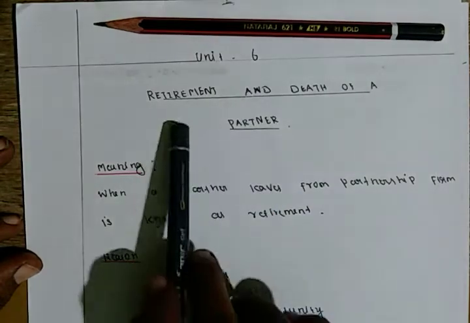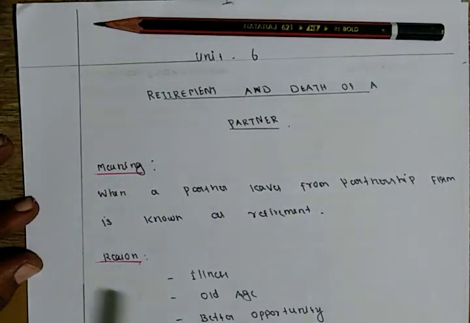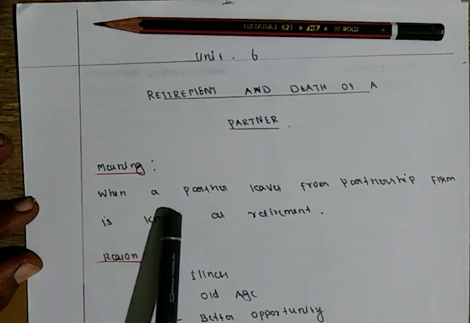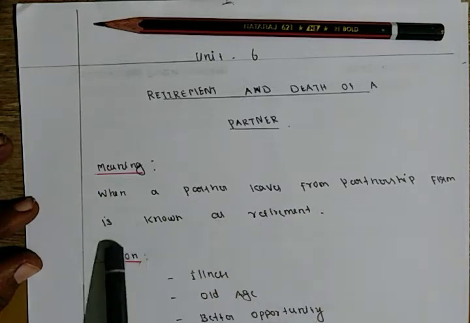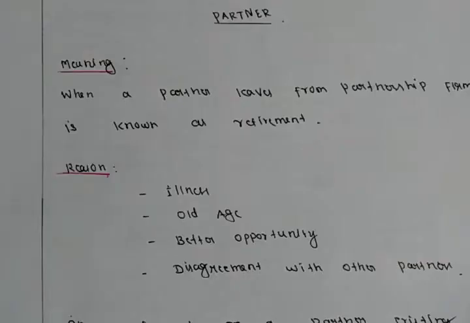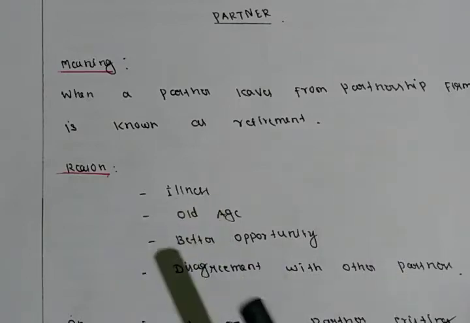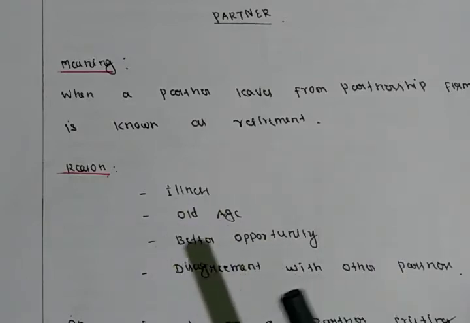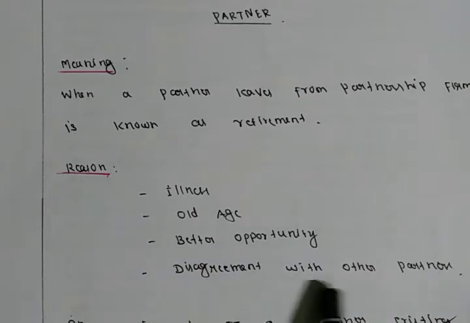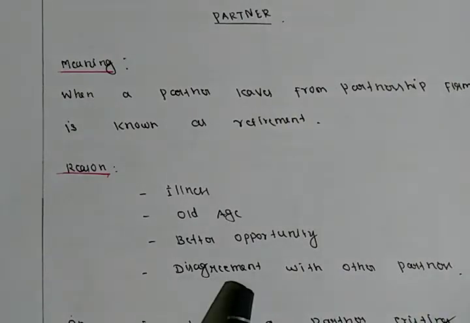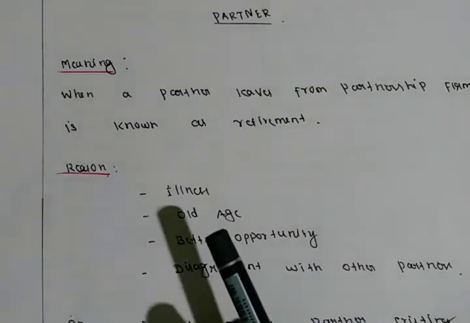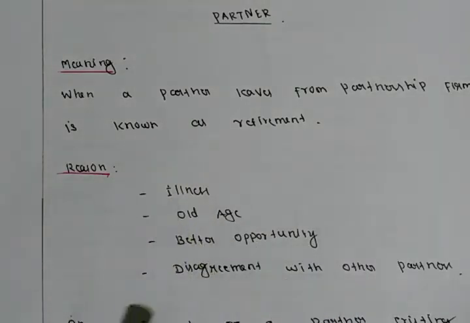Unit 6, Retirement and Death of a Partner. Meaning, when a partner leaves from a partnership firm is known as retirement. Reasons for retirement may be illness, old age, better opportunity, and disagreement with other partners. So disagreement means conflicts between other partners, ideas and opinions. Okay, disagreement, ஒத்து போகாதது, மற்ற பார்ட்னர்ஸோட ஒத்து போகாமல் இருக்கிறது.